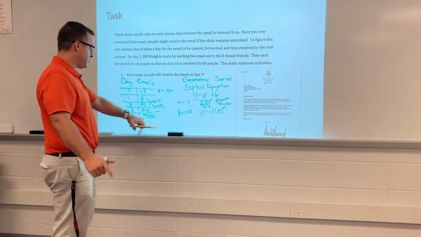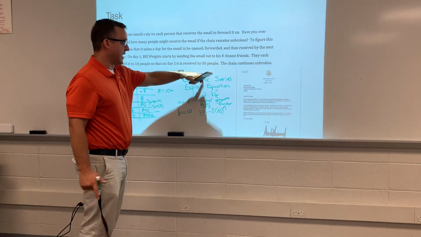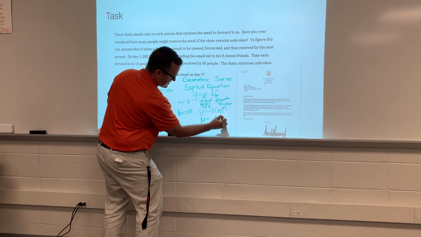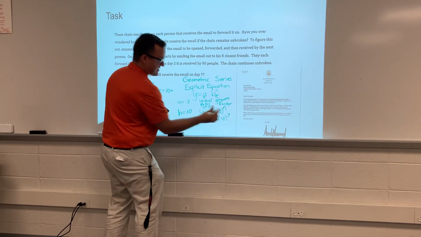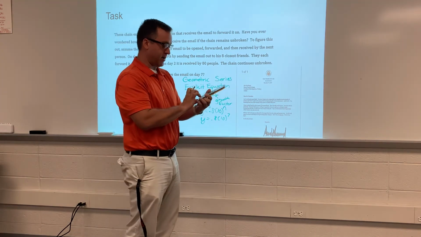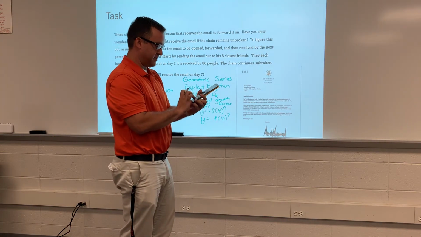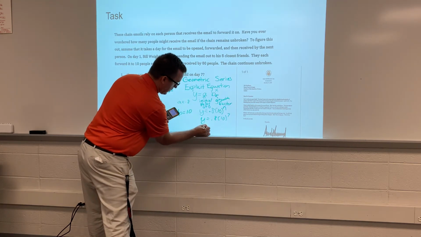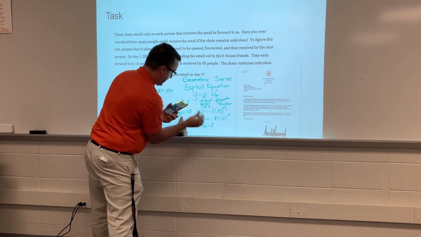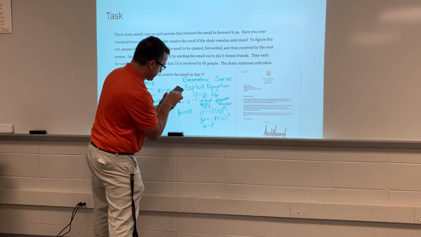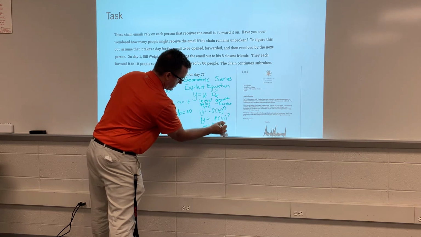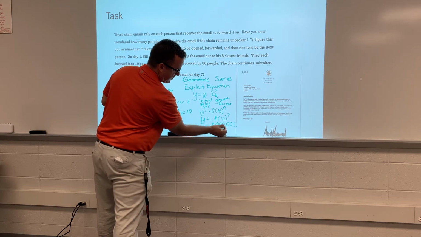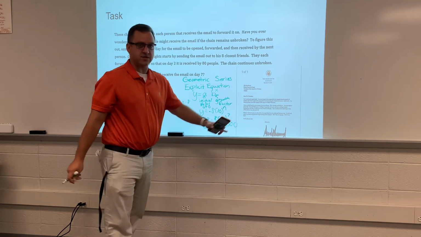And then what we want to do is plug that in for day 7. So y equals 0.8 times 10 to the 7th power. And that's why I have my calculator here. I go 0.8 times 10 to the 7th power. And here's what I get. y equals 8, and then I just write all the zeros. I count them: 1, 2, 3, 4, 5, 6. And then I work backwards and put my commas there after every 3. And I can see my answer is 8 million people.